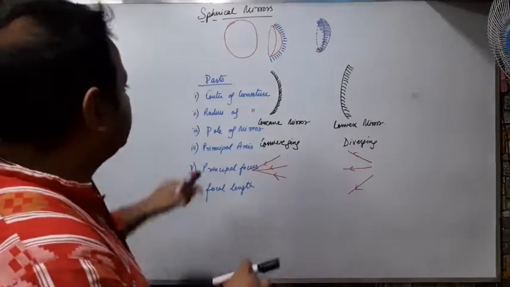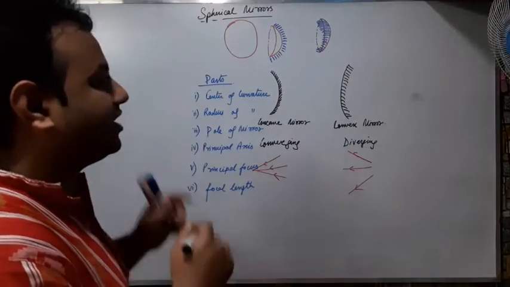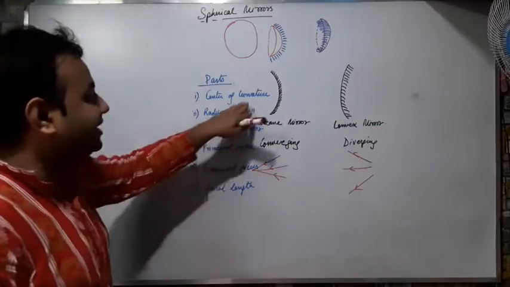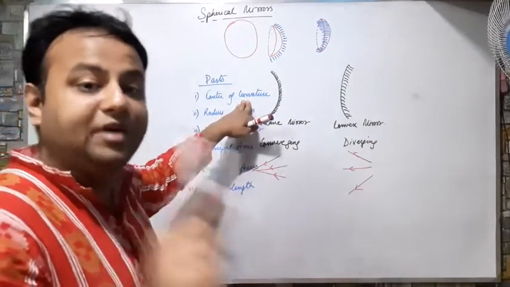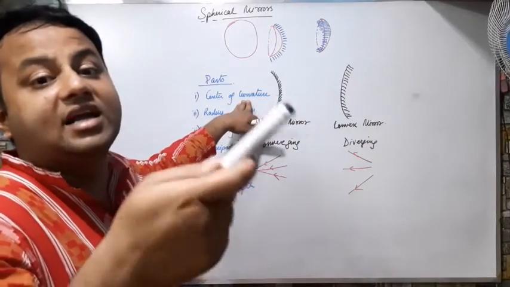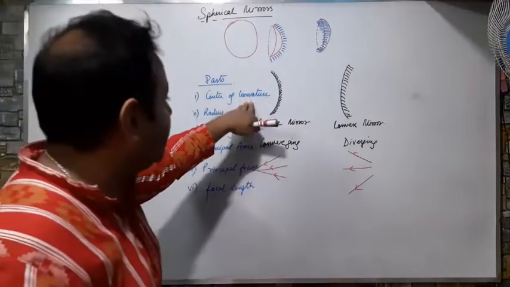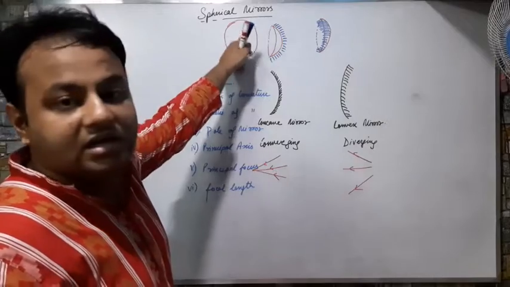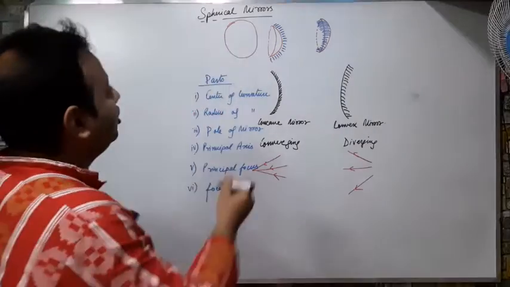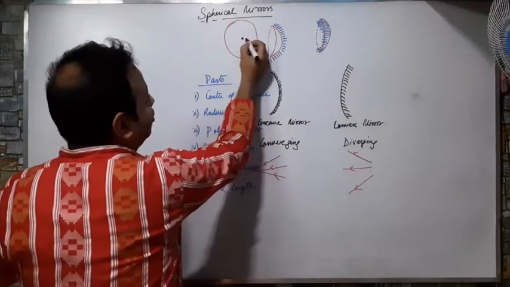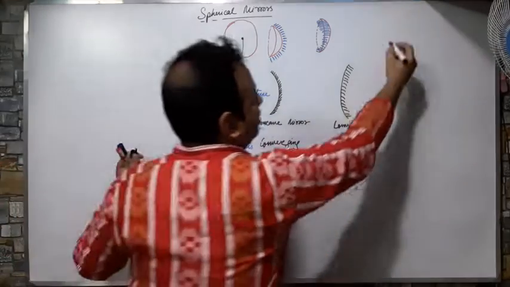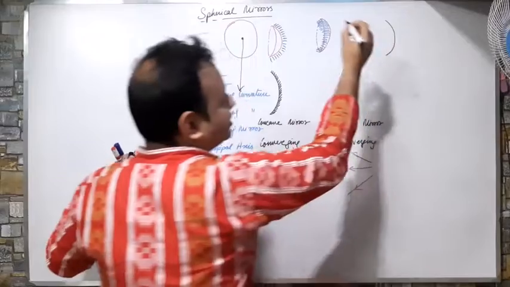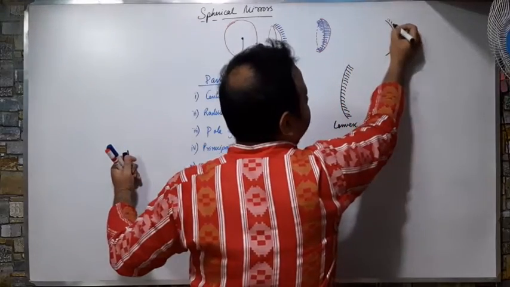What are those? Firstly, center of curvature. What is the center of curvature? Center of curvature is the center of the sphere from which the mirror is made. So this mirror is made from this sphere, and this center is known as the center of curvature. Whenever I draw a mirror, suppose this is a mirror.